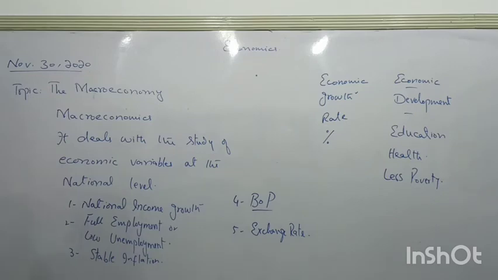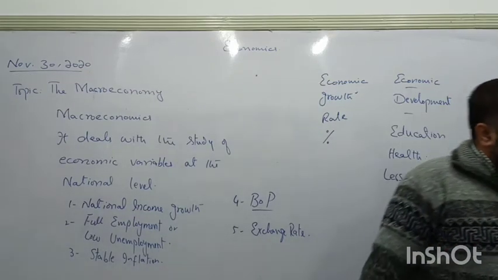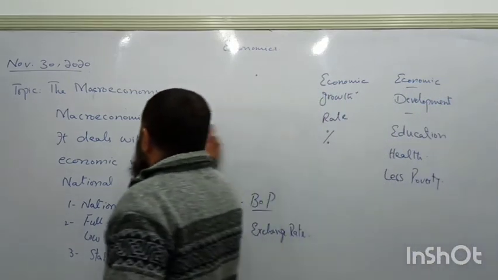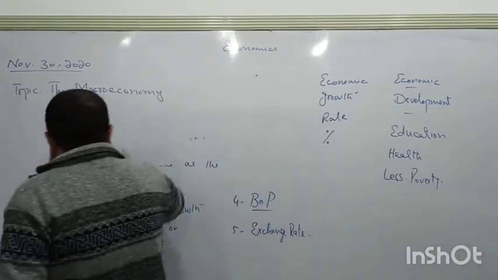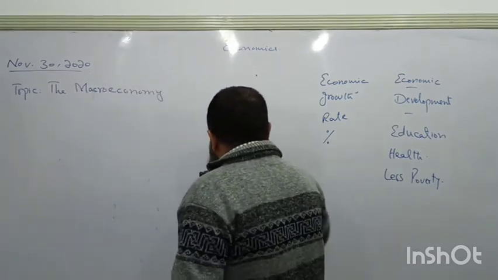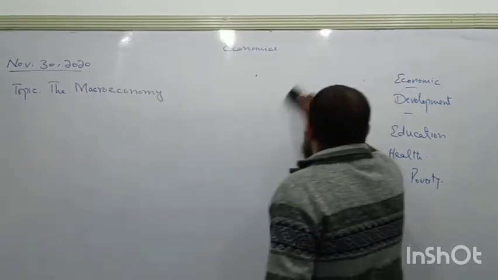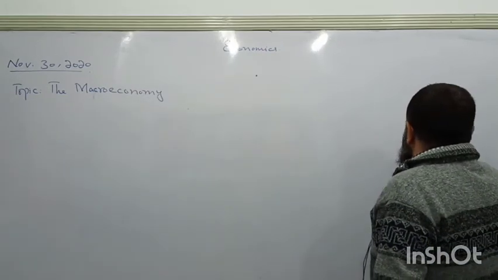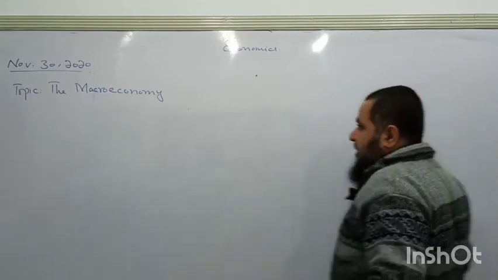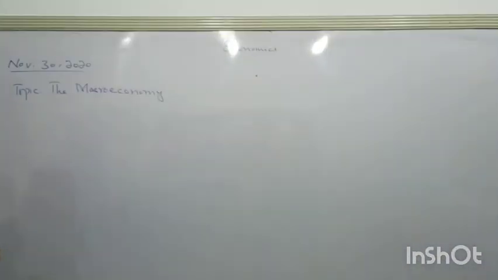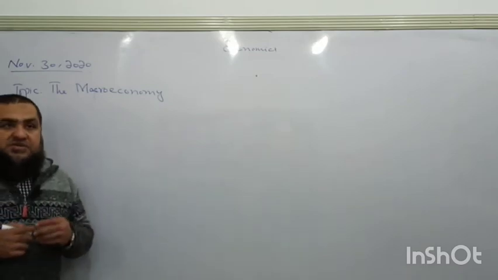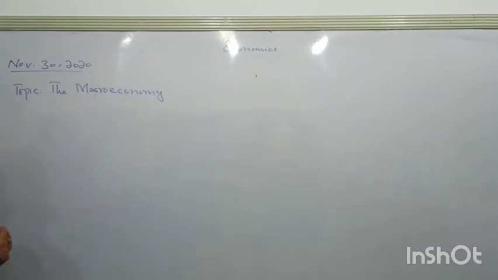Now we are going to talk about economic growth. What are the different types of economic growth which could be present in a country? Now I am going to talk about different types of economic growth and their importance to be studied in our lesson of macroeconomics. Economic growth, as we have studied till now, is the increase in the number of goods and services, whereas economic development is the improvement in the living standard of the country.